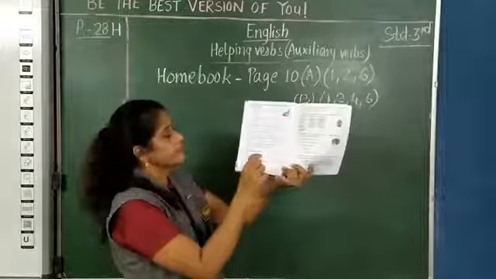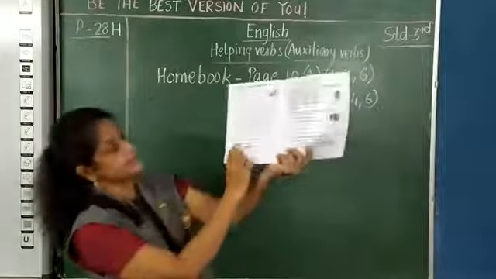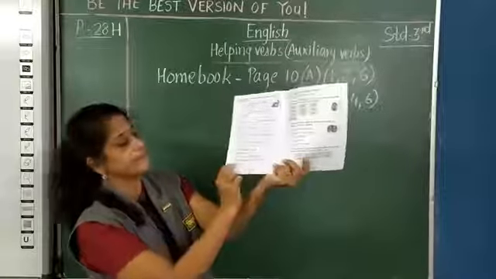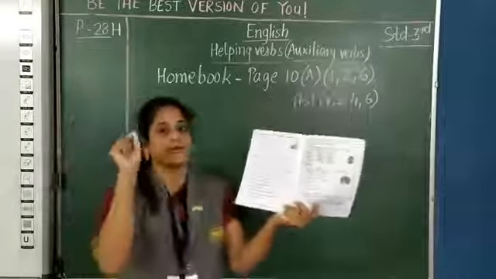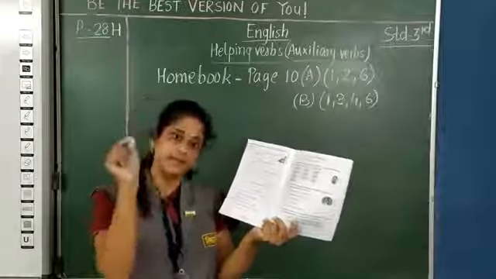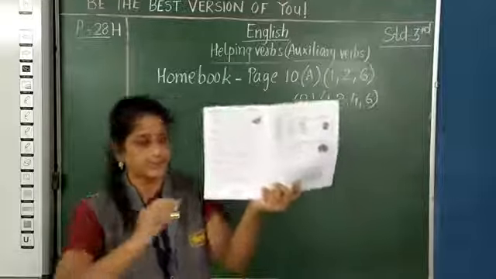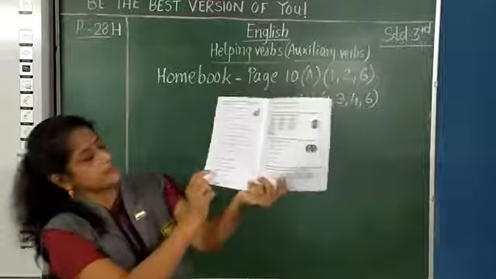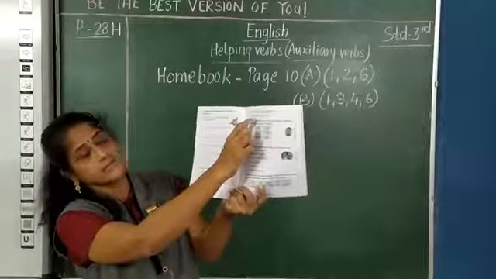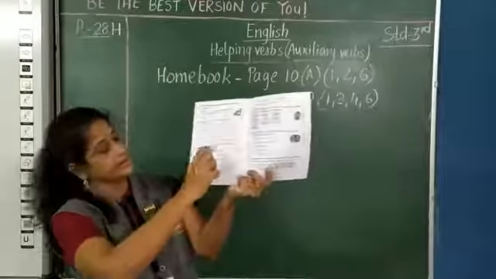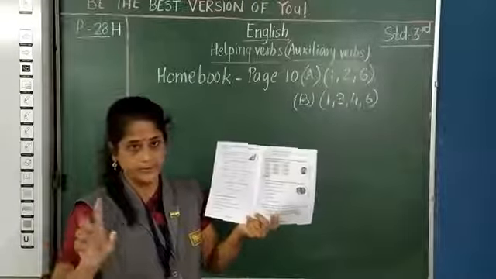And same with B. B is complete the following sentences, where they have given the wrong verb there, you have to cut it and use the correct verb and write the sentences there. So again there is 1, 3, 4 and 6. Yes, 2 and 5 are skipped, you are not going to write that.